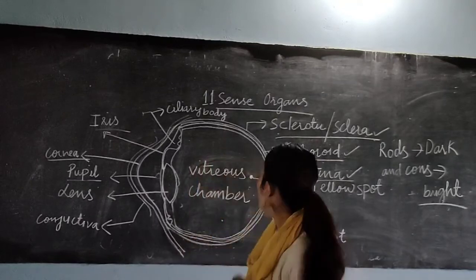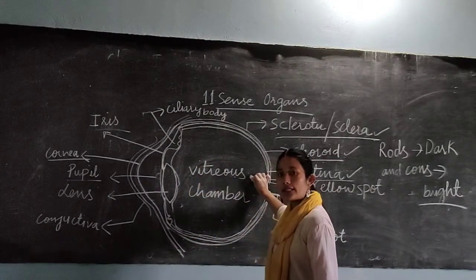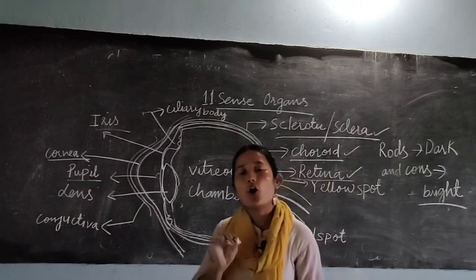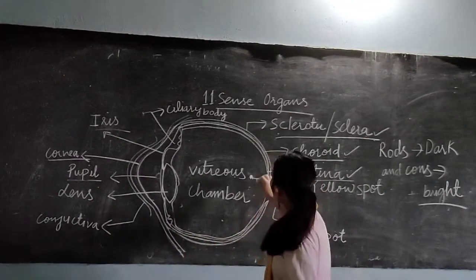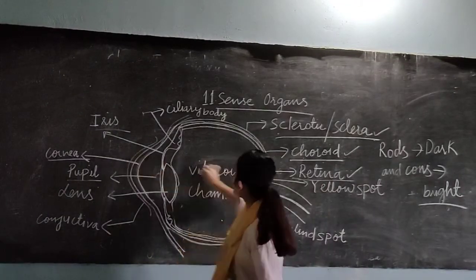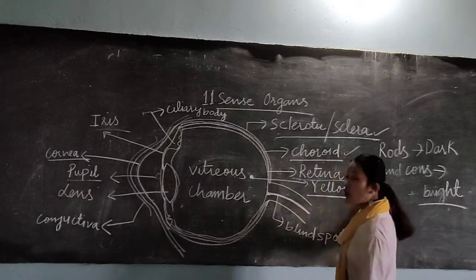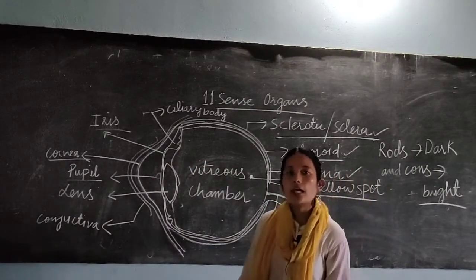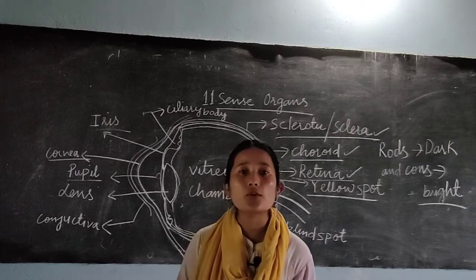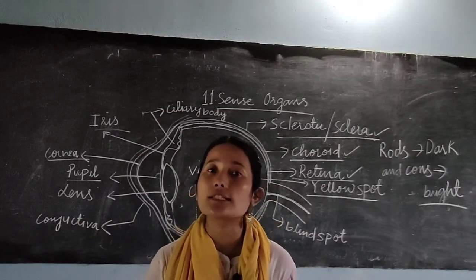This yellow spot is present at the back of the eye, in the middle portion of the horizontal axis.